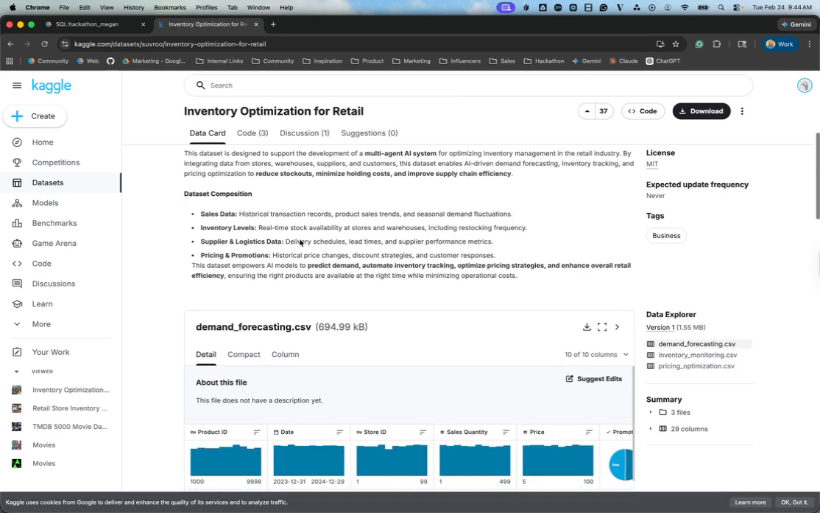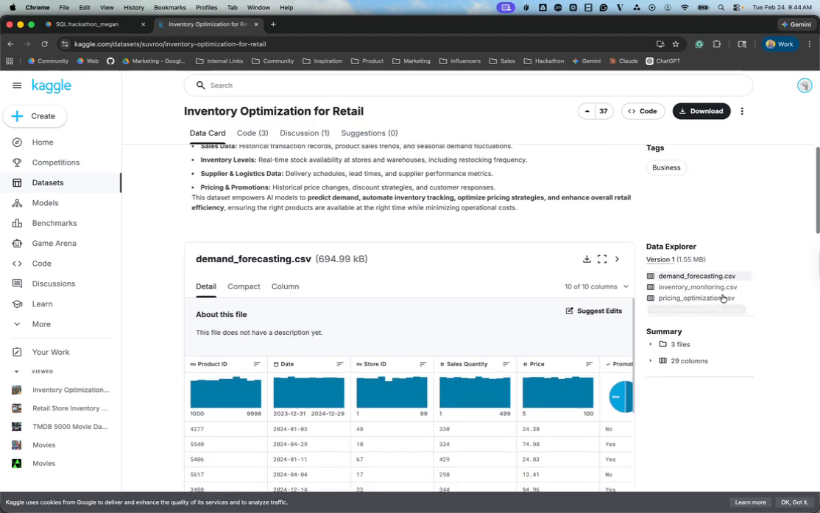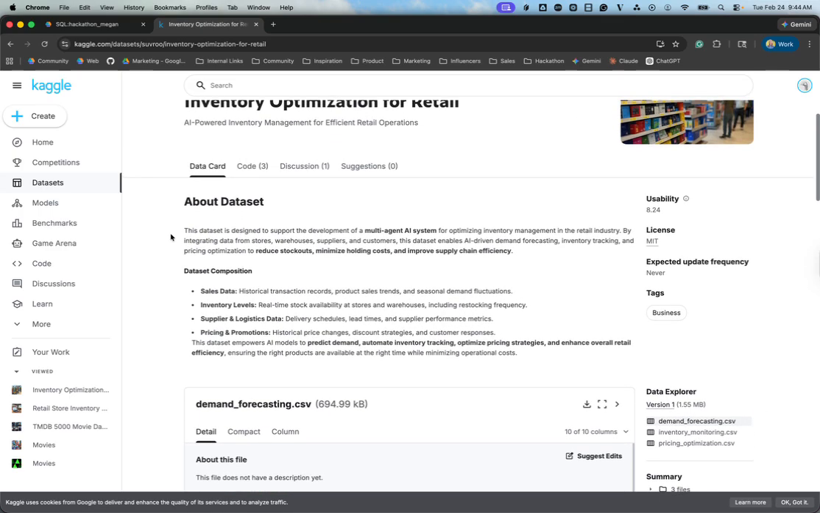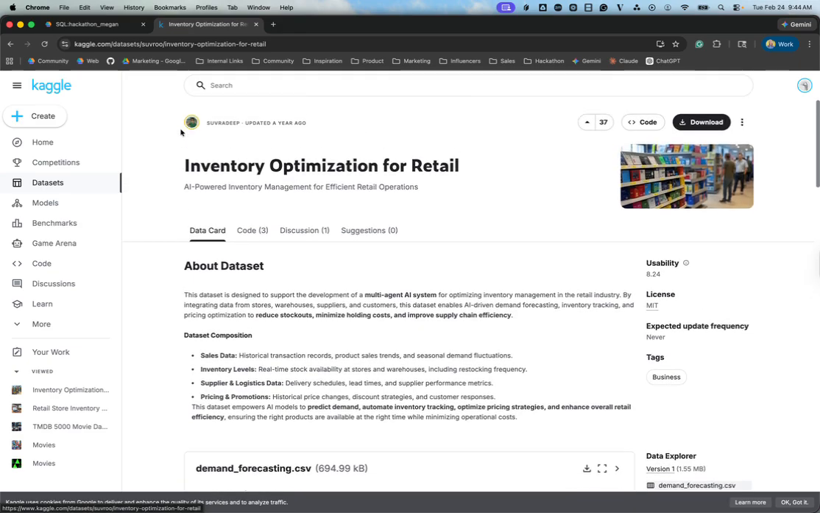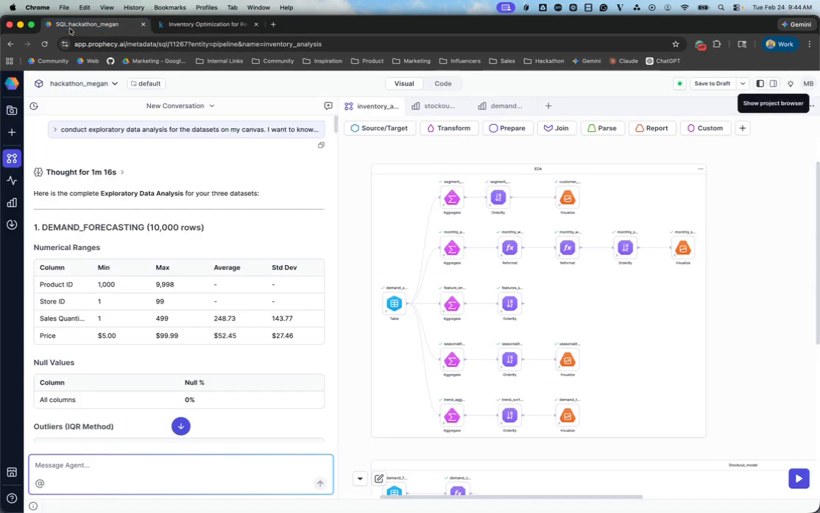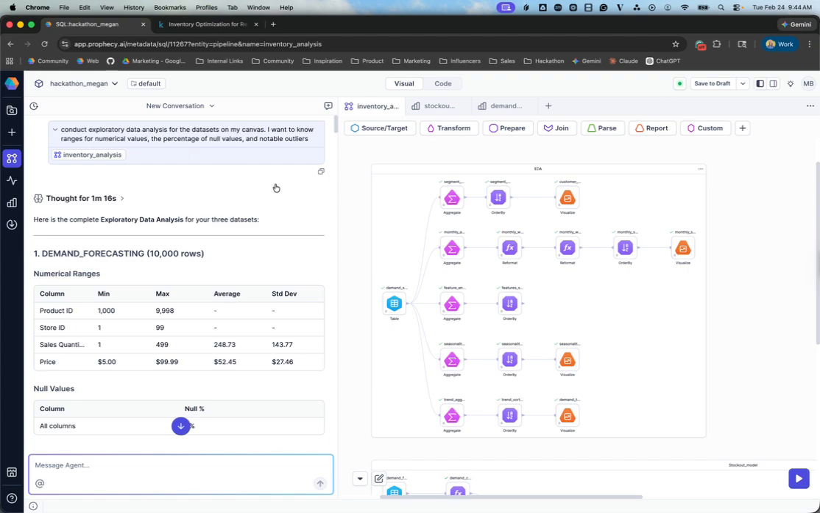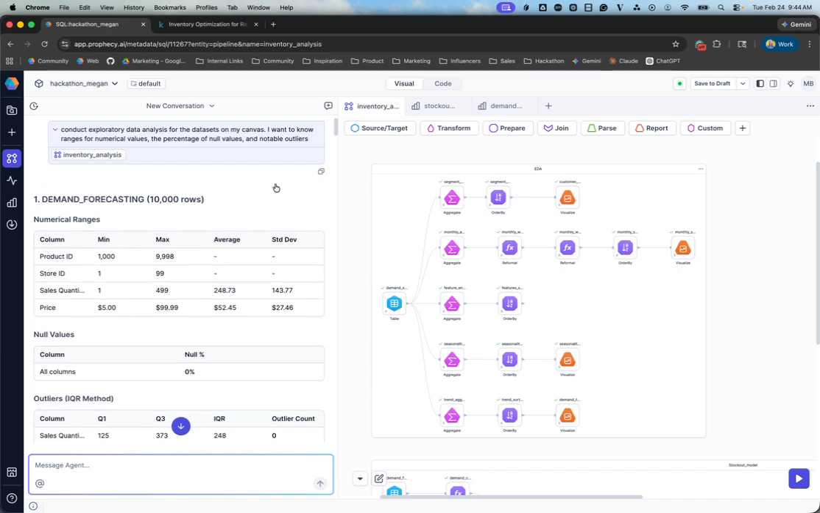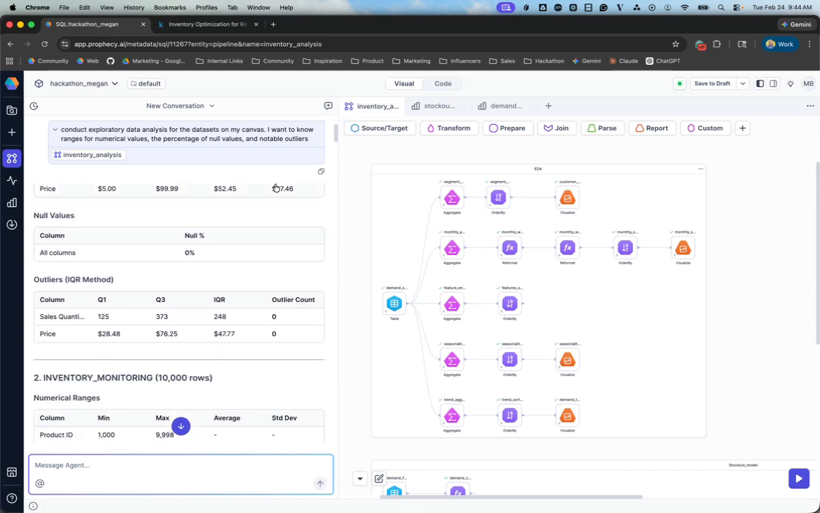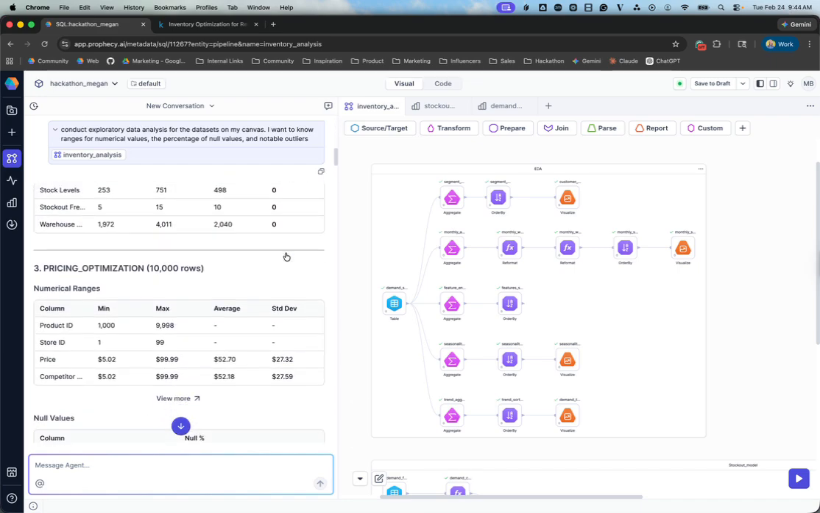So in this data set from Kaggle, there was some demand forecasting data, inventory monitoring, aka supply, and some pricing optimization data. And this data set was AI generated, just as a side note. So over in Prophecy, I started out with some exploratory data analysis, getting things like ranges, null values, outliers, just to see the quality of data I'm working with.